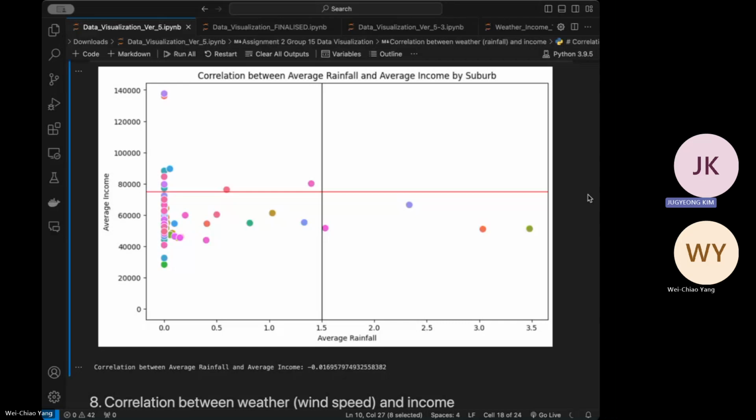And the main reason we figure out is that this data set is only 72 hours worth, and there are so many data sets that have mean average rainfall as zero, which means that it has no relationship between the rainfall and income. Even though we erase the mean of zero, this will still be the same. So I think the correlation scatter plot will be better if we could collect 2 weeks more of data. However, for now, this definitely shows that there is not much significant correlation between the average rainfall and the average income by suburb.